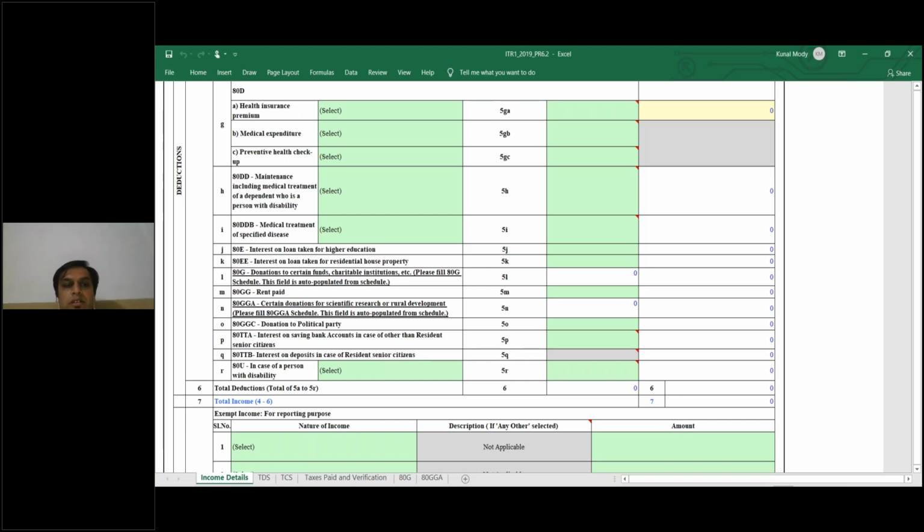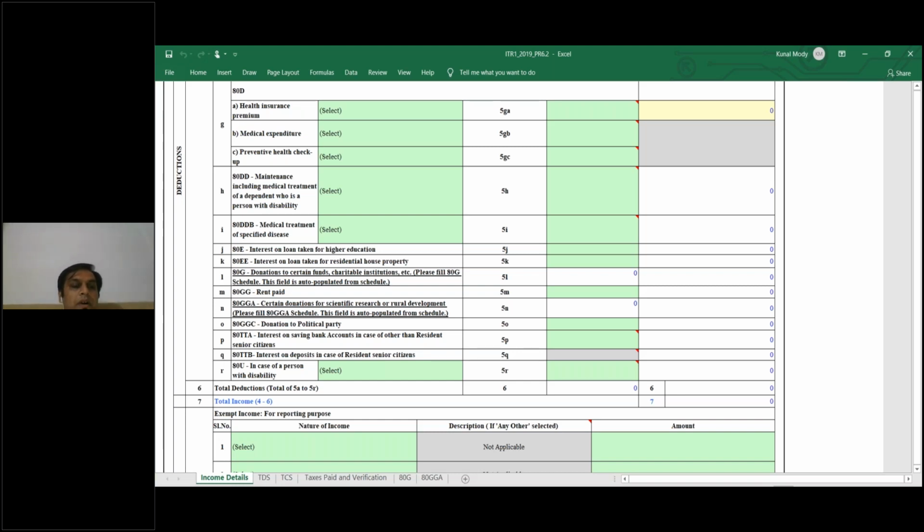If any interest on loan taken for higher education of your children, anyone can take the benefit, both cannot take the benefit. 80EE interest on loan taken for a residential house property. 80G donations, if you had given any donations like PM Care Fund, Chief Minister Relief Fund, you can provide that information.